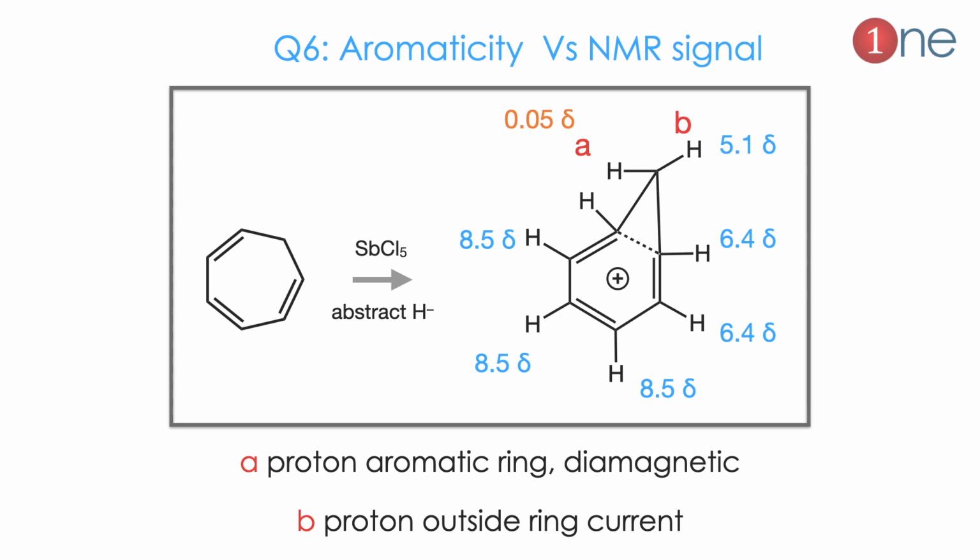To create the resonance and conjugation, one carbon goes out of the plane. The interesting thing will happen: which proton comes under which, and the above-the-plane protons, one will be on the inside of the ring, the other will be on the outside of the ring. So you can clearly say A will be inside the ring current and B will be outside the ring current. So A will be diamagnetic, which is shielded, and B will be outside the ring current, which is de-shielded. So you should know the shielding and NMR signal relationships.